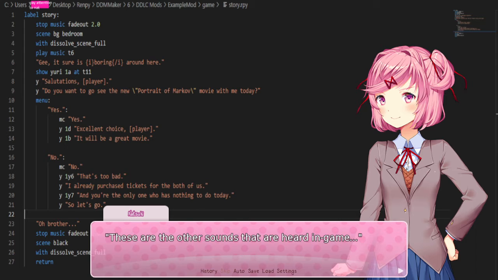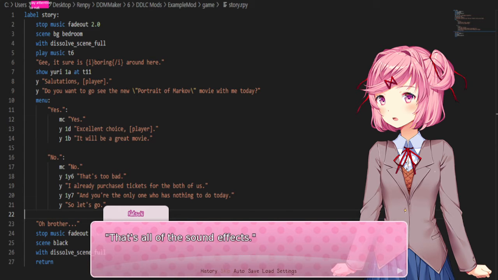These are the other sounds that are heard in game, with some that are rare. Skill glitch 1, fall 2, giggle, glitch 1, glitch 2, glitch 3. Wait. This one gets used in an extremely rare scare in Act 2. Interference. Monica pound. M scare. Run. Slap. Smack. Stab. Yuri kill. Crack. Eyes. That's all the sound effects.